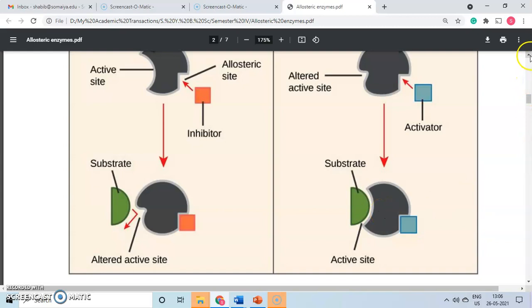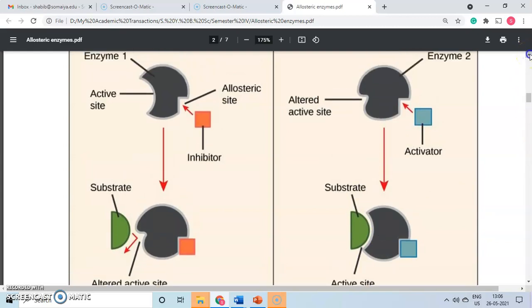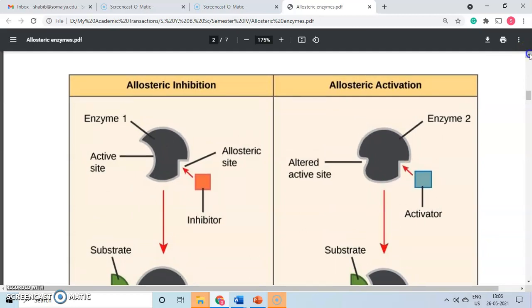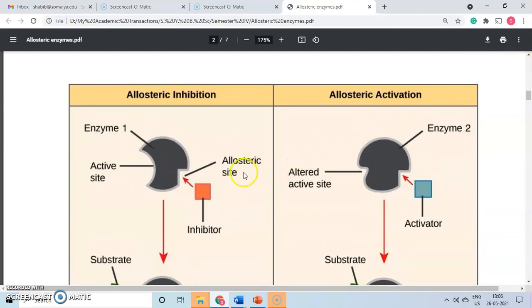So this video was just a basic attempt to give all learners the concept of allosteric enzymes. They have immense application in biochemical regulation. You will learn some of these enzymes when you study the molecular aspects of biochemical regulation. When you speak of regulation of a biochemical pathway, there are some enzymes which work like allosteric enzymes, and their kinetics and mechanisms are different. But in this video, it is just a basic introduction to the concept of allosteric enzymes.